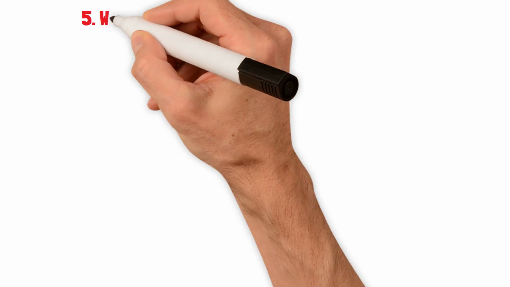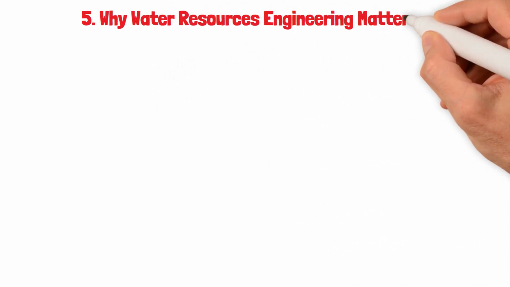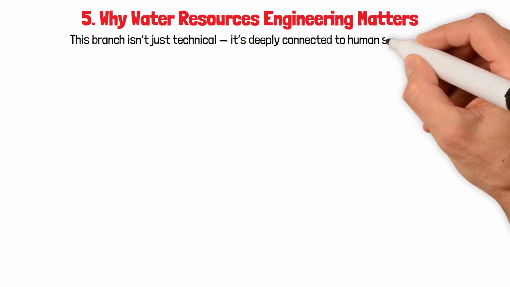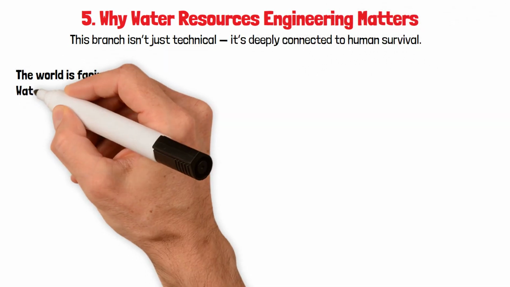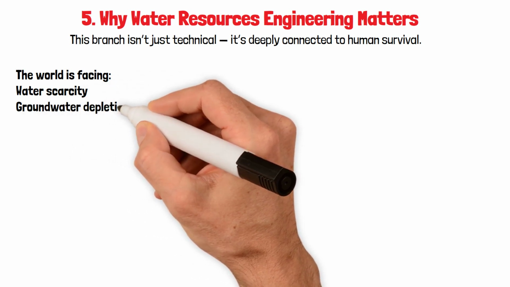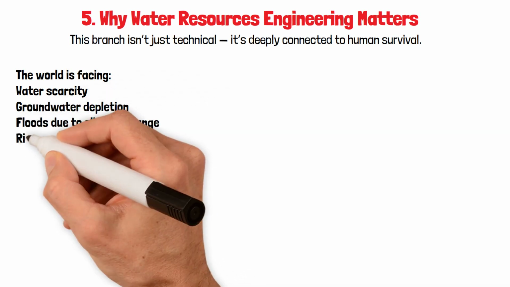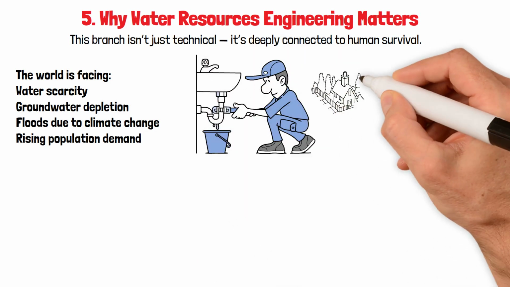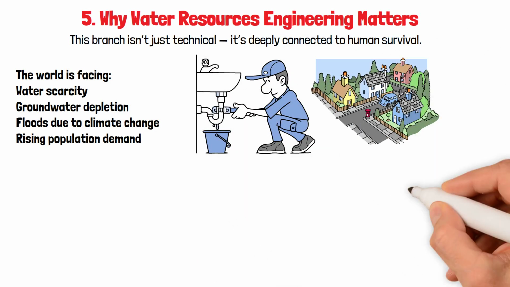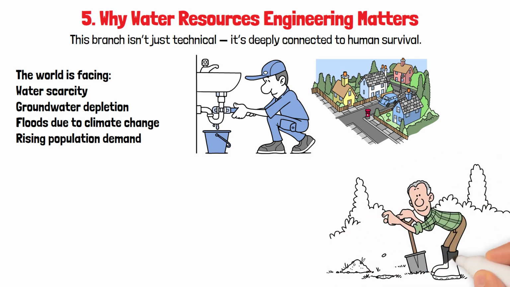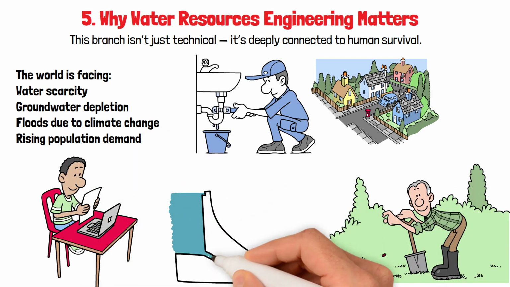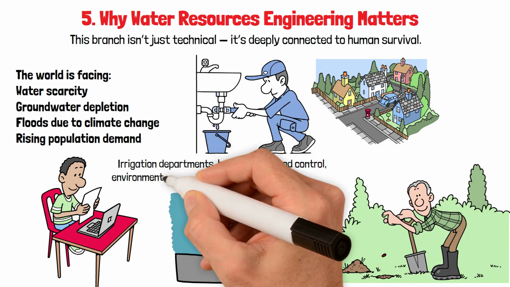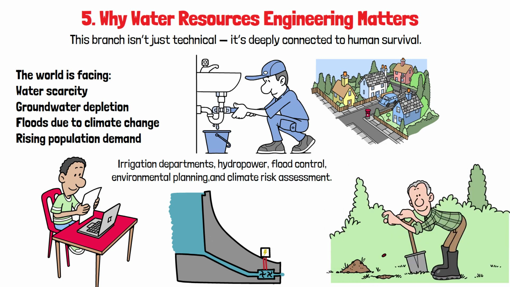5. Why water resources engineering matters. This branch isn't just technical, it's deeply connected to human survival. The world is facing water scarcity, groundwater depletion, floods due to climate change, and rising population demand. Engineers who understand water systems will shape the future of sustainable cities, agriculture, and disaster management. This subject prepares students for careers in dams, irrigation departments, hydropower, flood control, environmental planning, and climate risk assessment.